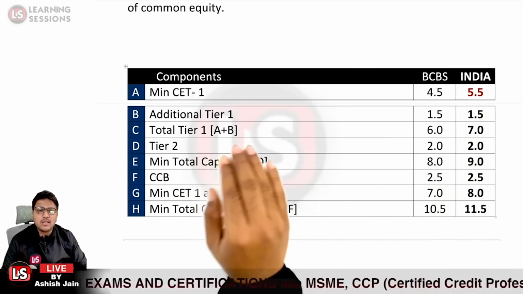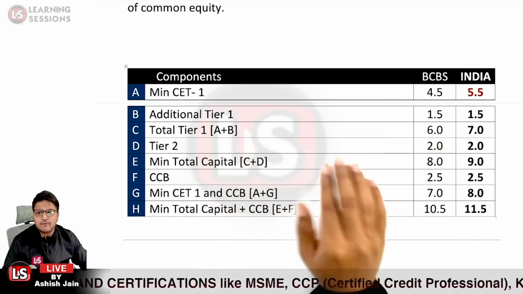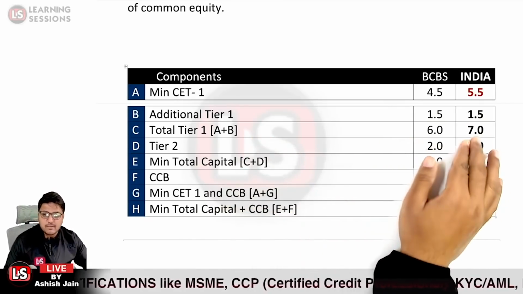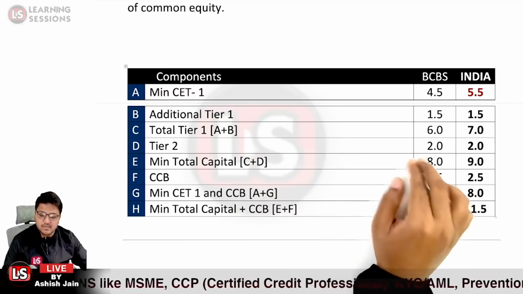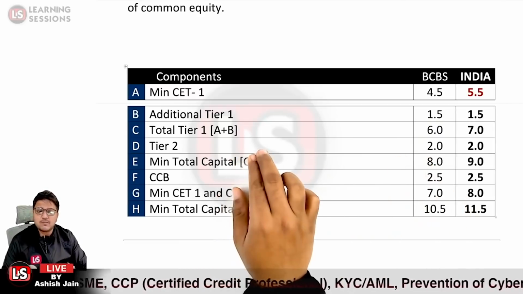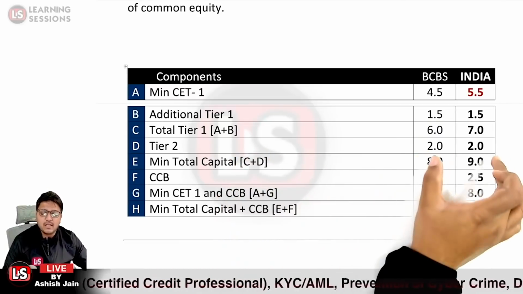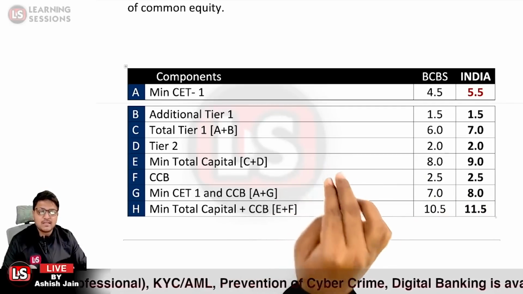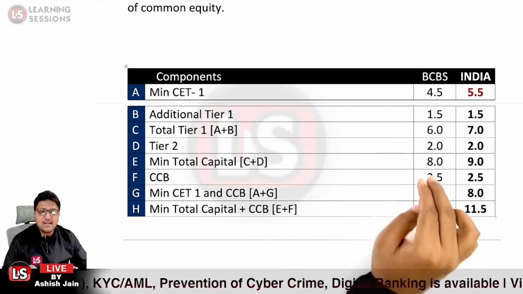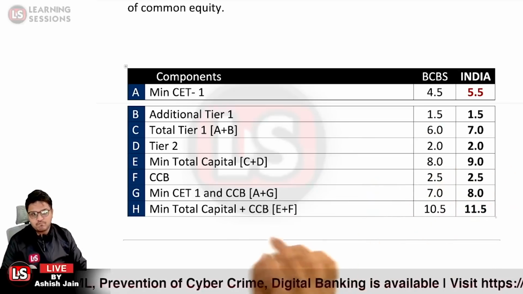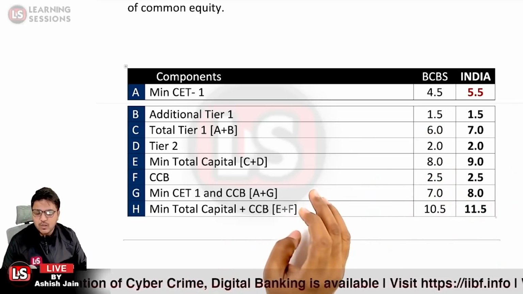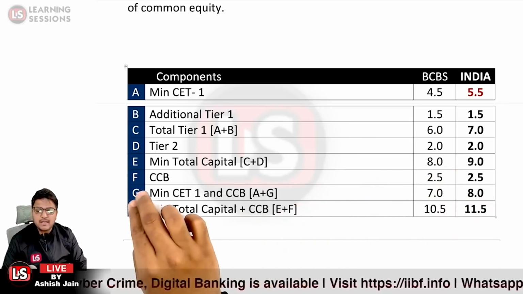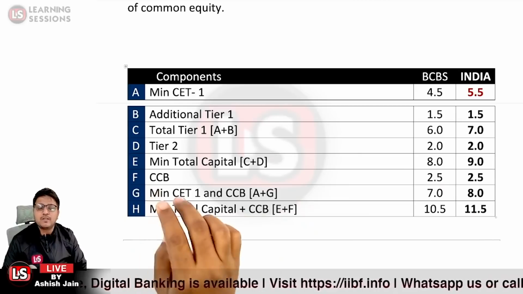So the total tier 1 to be maintained is 6%, and as per the Indian regulator, it is 7%. Tier 2 is to be maintained at 2%, and this is the maximum percentage for tier 2. The minimum total capital required is 8% as per the BCBS and 9% as per the Indian regulator. Further, there is the CCB, the capital conservation buffer to be maintained.